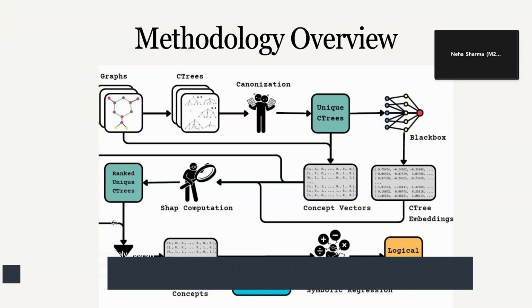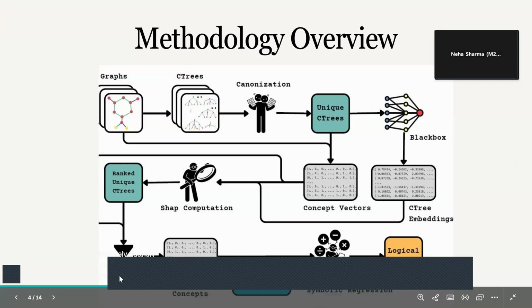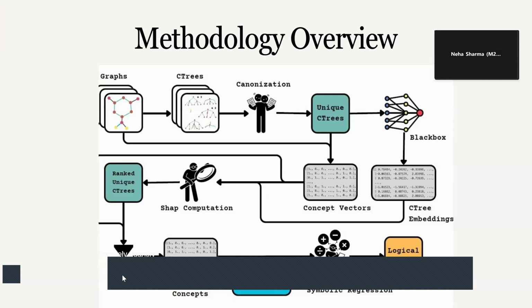The value of 0 and 1 in the concept vector basically denotes the presence of a particular computation tree in a graph. So suppose we have a graph G1 in our data set. We will search all the computation trees in that graph, and whatever are present we will mark as 1, and whatever are absent from that particular graph we will mark as 0. That is the process of concept vector formalization, and then we use both the concept vector and C-tree embedding for the Shapley value computation.